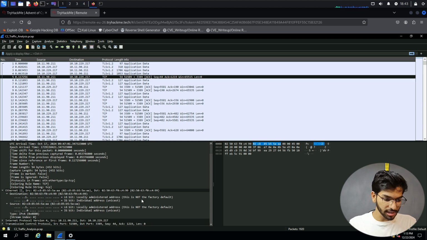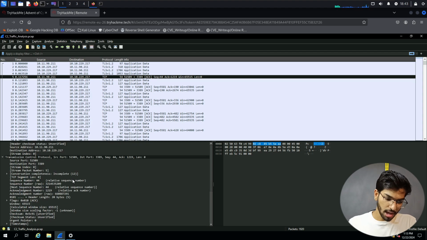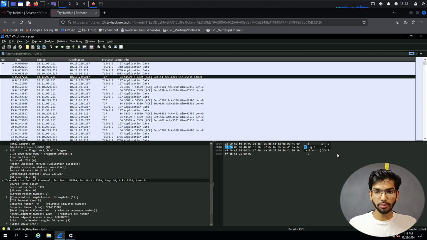The 7 layers of the OSI model are going to be broken down here: the physical, the network, and all those things. Not exactly the OSI model, but pretty much that information is going to be here. And other details regarding what the file was containing will be here.